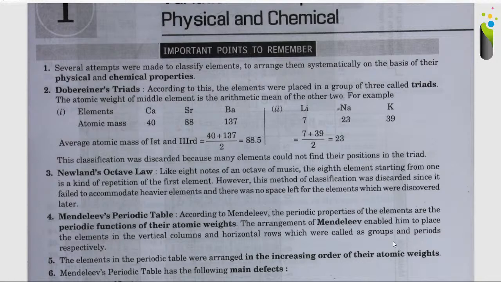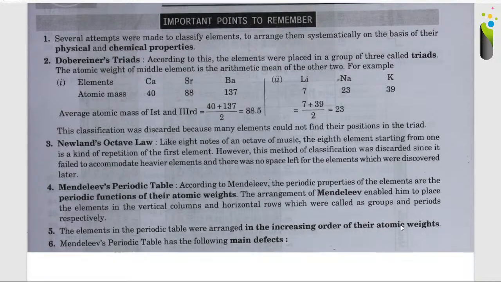So friends, here I can ask you an MCQ like this. Why did Newton's law of octaves fail? A. Because it could not accommodate heavier elements. B. It had no space left for the elements which were discovered later. C. Both A and B. D. None of these. Such kinds of MCQs can be framed on this.